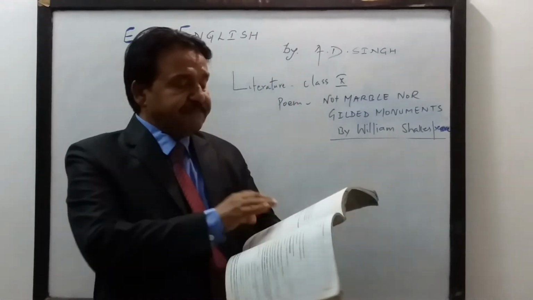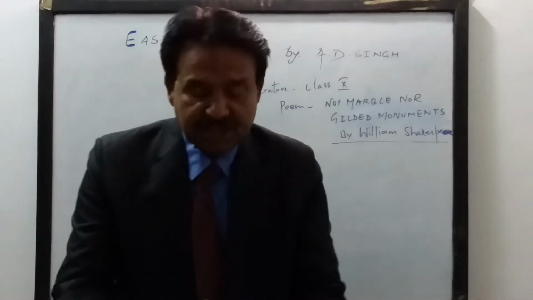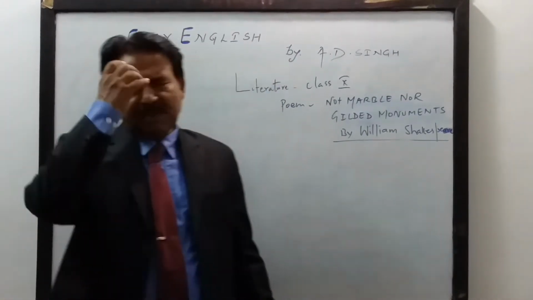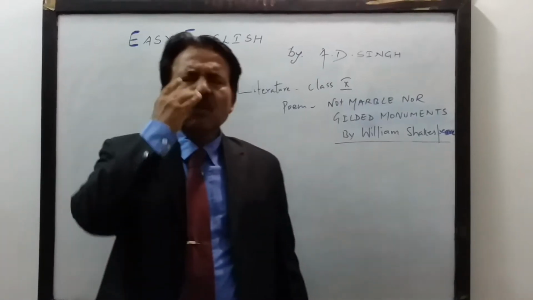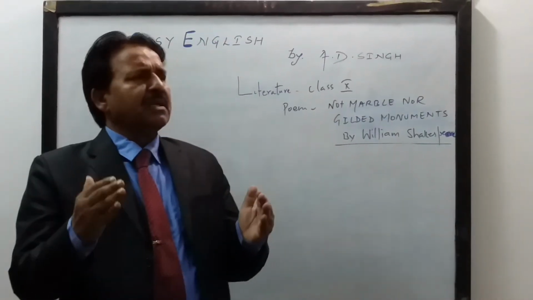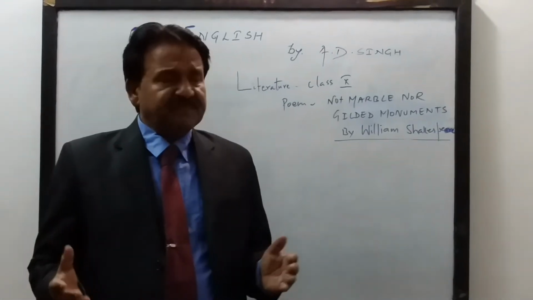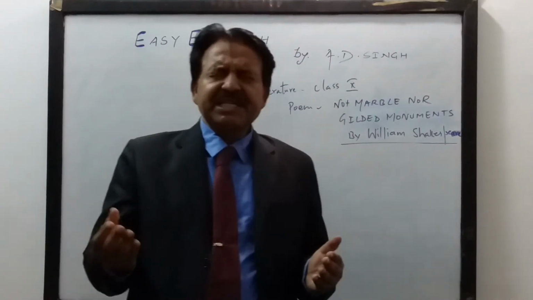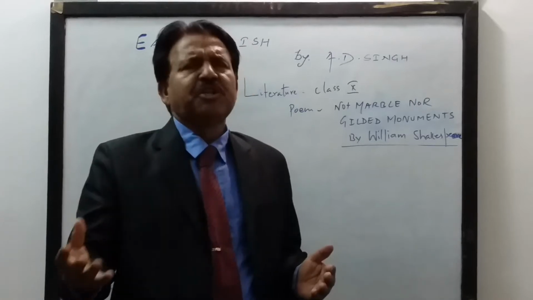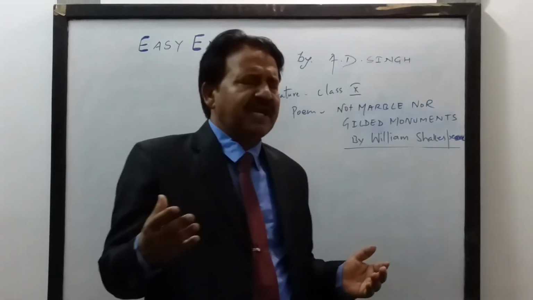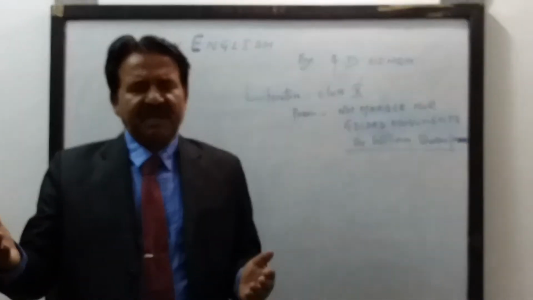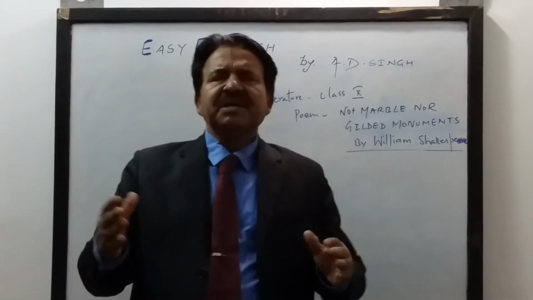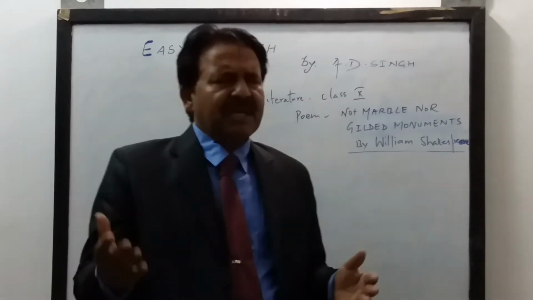Now let us first talk about the summary, then we will go line by line. So far as the summary is concerned, William Shakespeare gives an idea about 2 important factors. That a poem written in the praise and admiration of our beloved friend can live forever, rather than monuments or any structure erected in their memory.